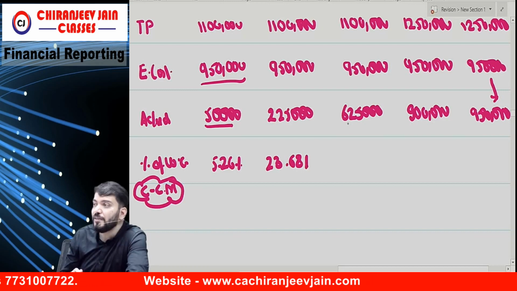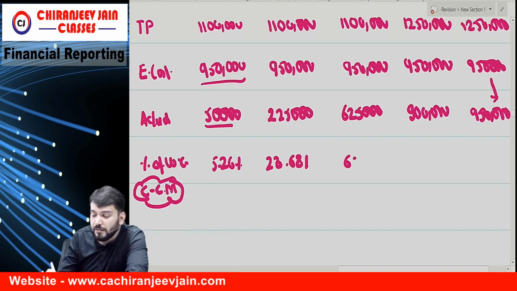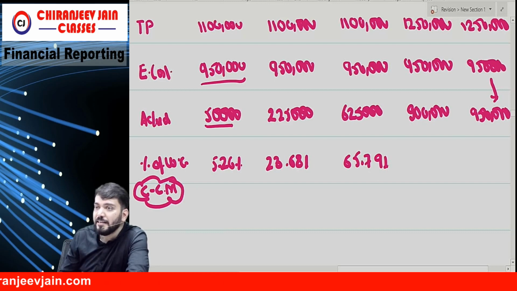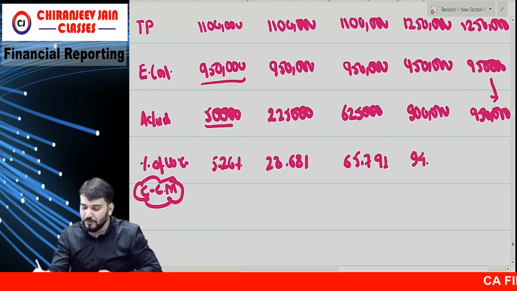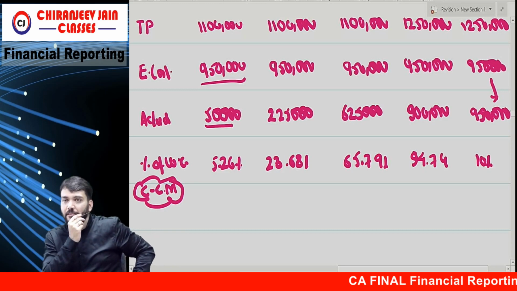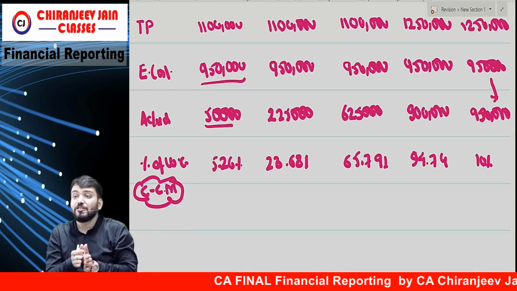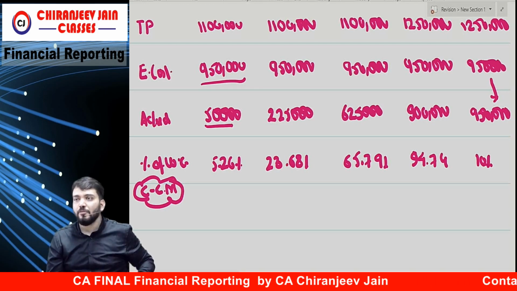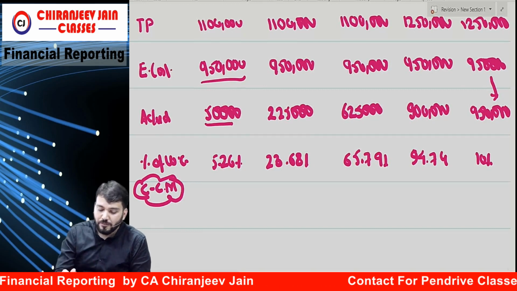23.68%. Then 6 lakh 25,000 divided by 9 lakh 50,000, 65.79%. Then 9 lakh divided by 9 lakh 50,000, 94.74%. Then 100%. Correct? Understood? So this is the cumulative percentage of work performed. Cumulative percentage of work performed. Correct? Understood? Correct. Now